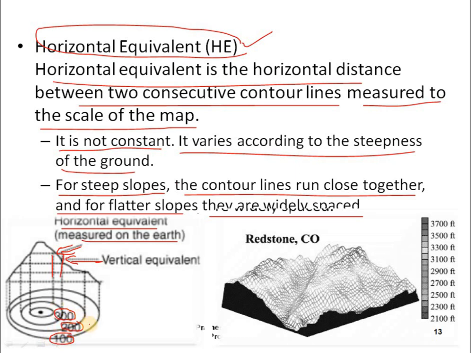This is our plan. For steep slopes the lines run close together, and for flatter slopes they are widely spaced. That is the difference in the horizontal equivalent.